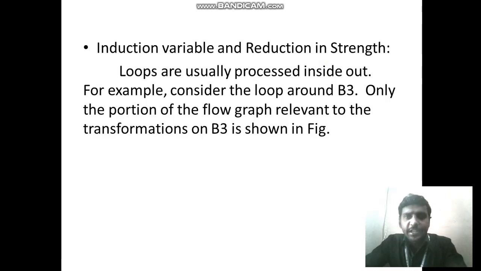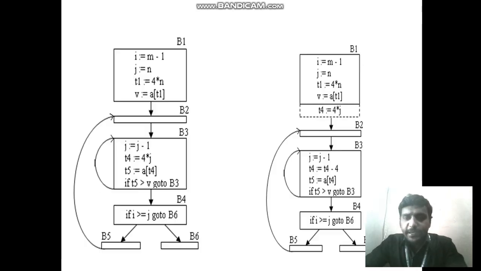Okay, induction variable and reduction in strength. What is meant by induction variable? For example, see, in this basic block B3, this j value, we consider j equal to j minus 1, this j value depends on this n value. So this j variable depends on the previous basic block, that is called induction variable.